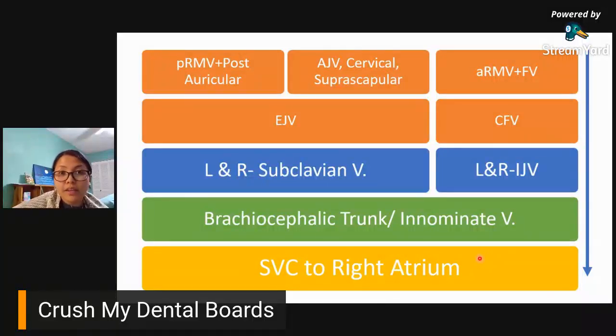May tanong? I mean, this is basically the venous drainage. It cannot be any simpler than that. So, meron ba kayong katanungan? Nawalan daw po ng data si Matt. Kumanta ka kasi nawalan ka tuloy ng data.